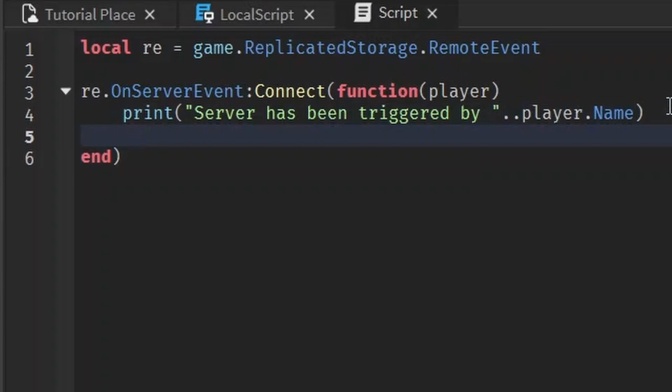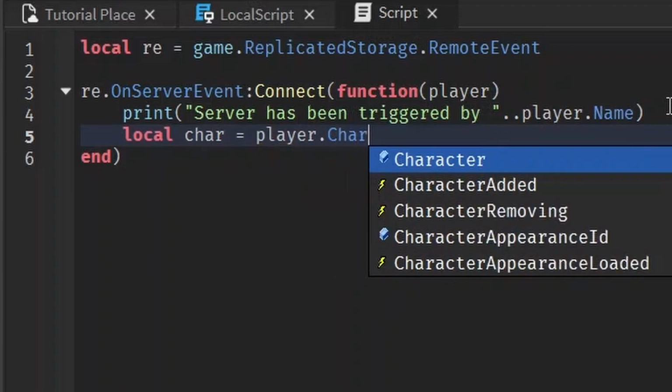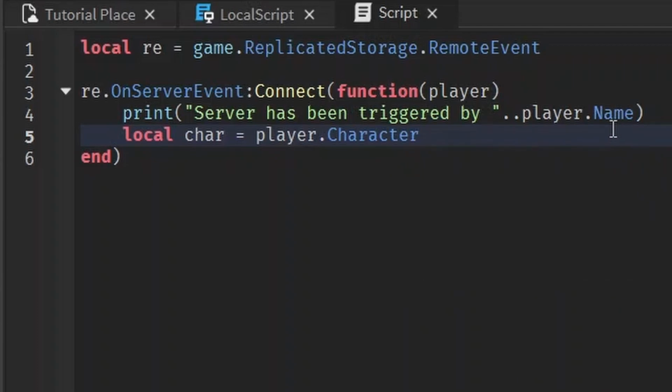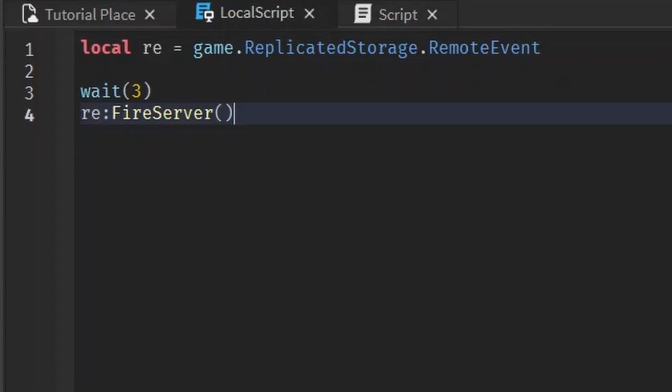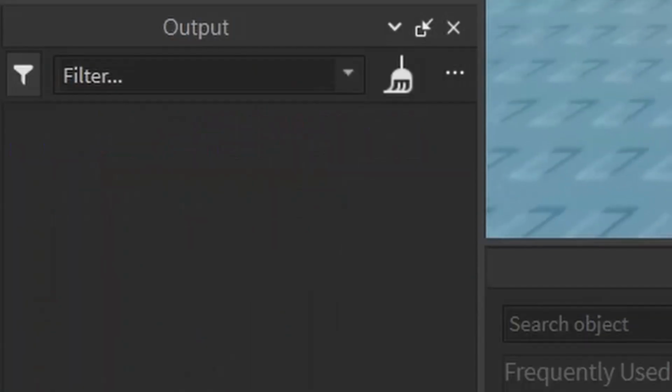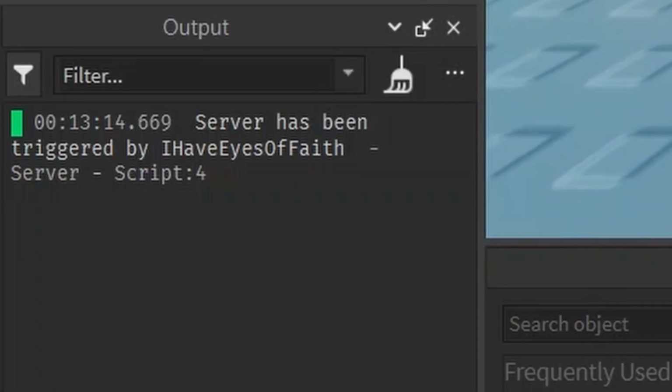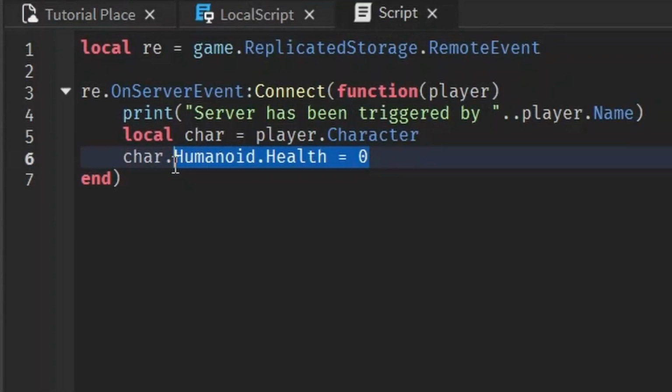And I always just print out the name, so let me just show you some other stuff we could do. Like, you could access the player's character, Player.Character. And the character is like the physical representation of the player in the Roblox game. So like your R6, R15 bodies, that's where your character is. From the character, you can access its Humanoid, and it has a Health property. You can set that equal to 0. There's a lot you can do once you have the player and the character on the server side. Also, you can teleport him or her using the HumanoidRootPart and changing its CFrame to whatever you want.